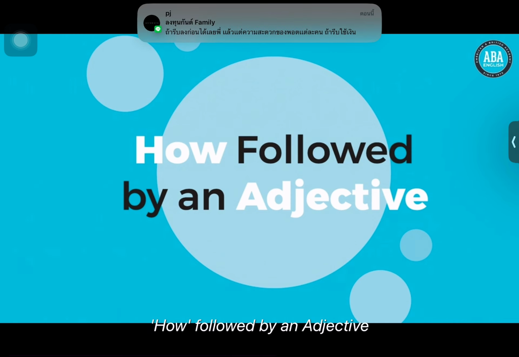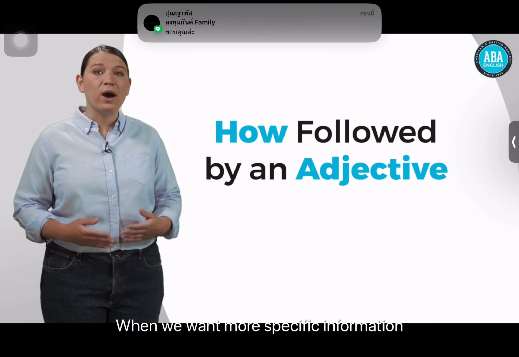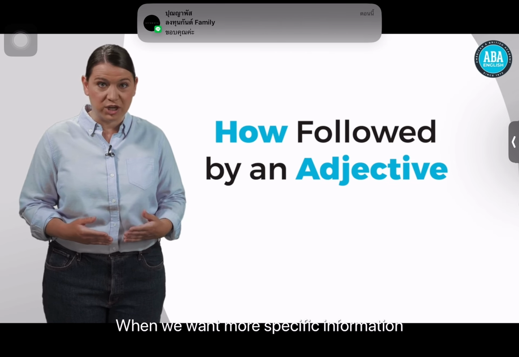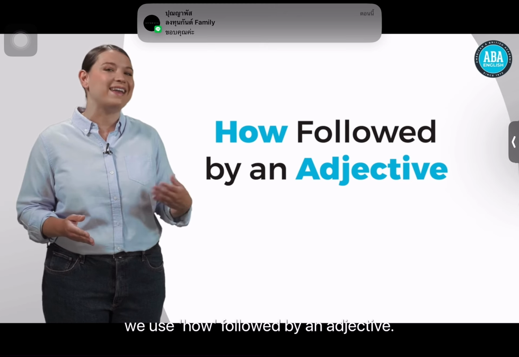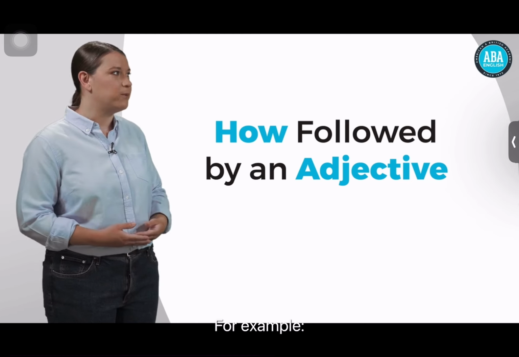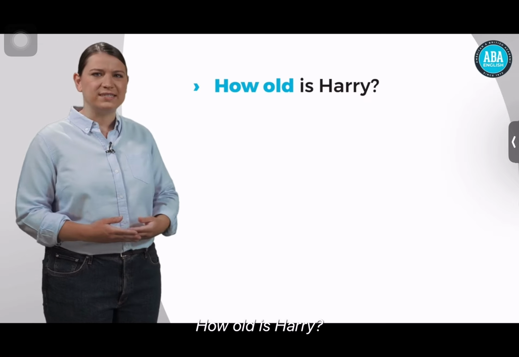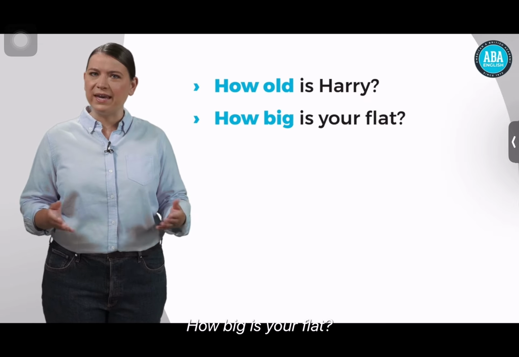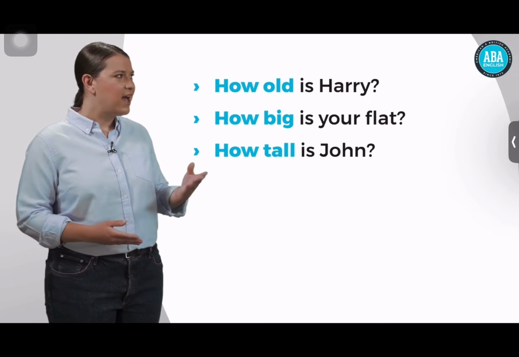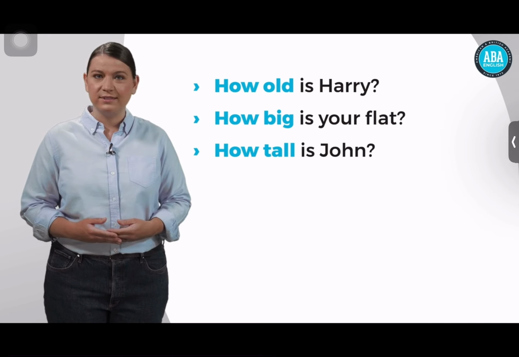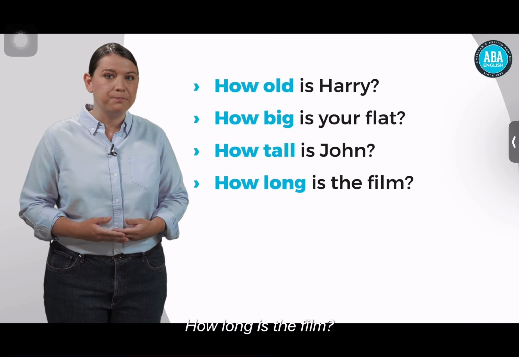How followed by an adjective. When we want more specific information, we use how followed by an adjective. For example, how old is Harry? How big is your flat? How tall is John? How long is the film?